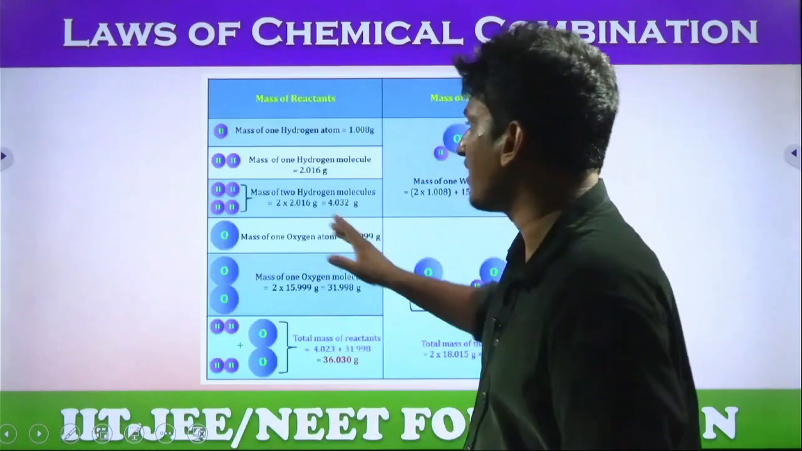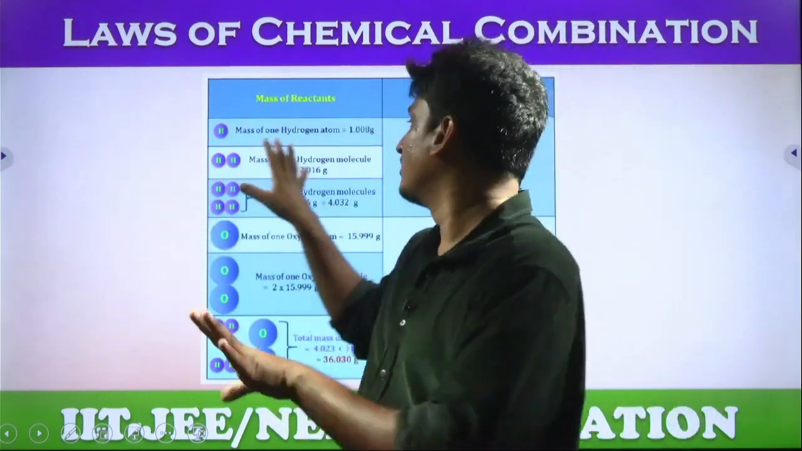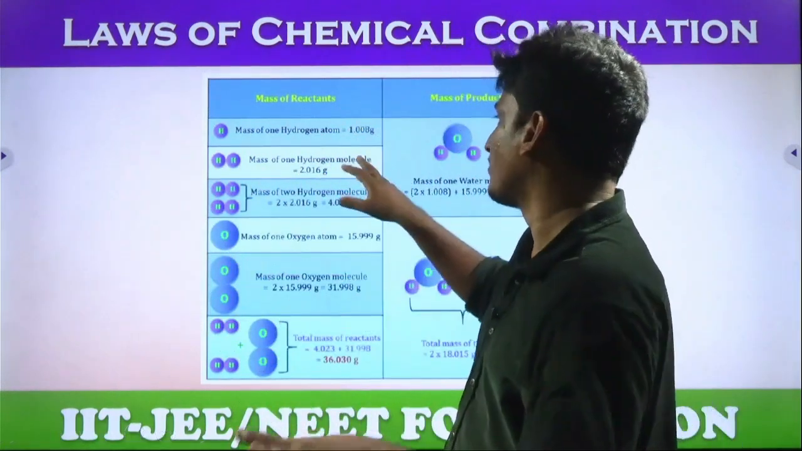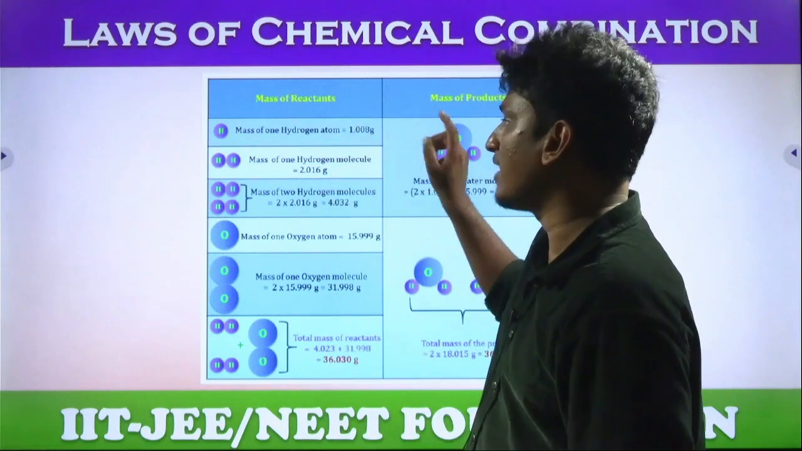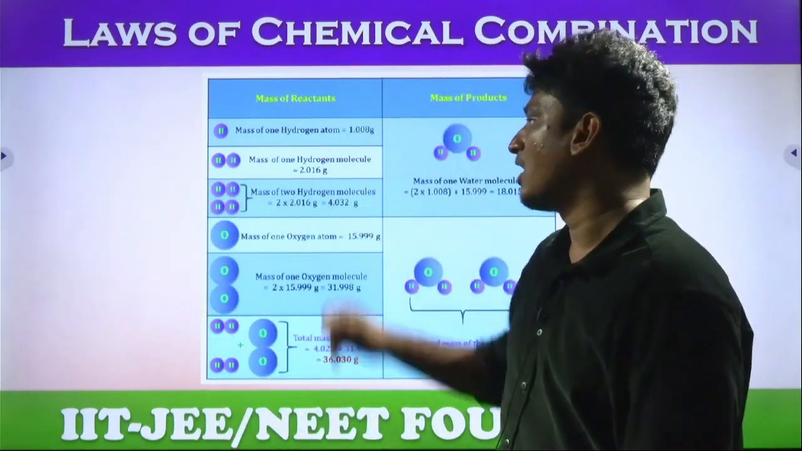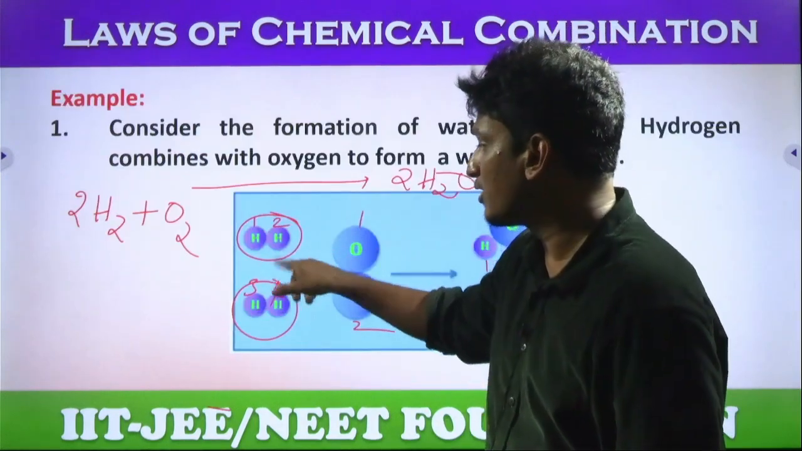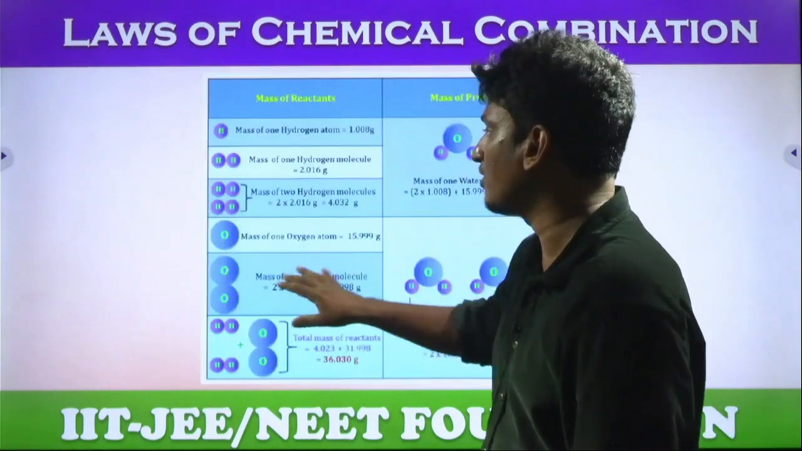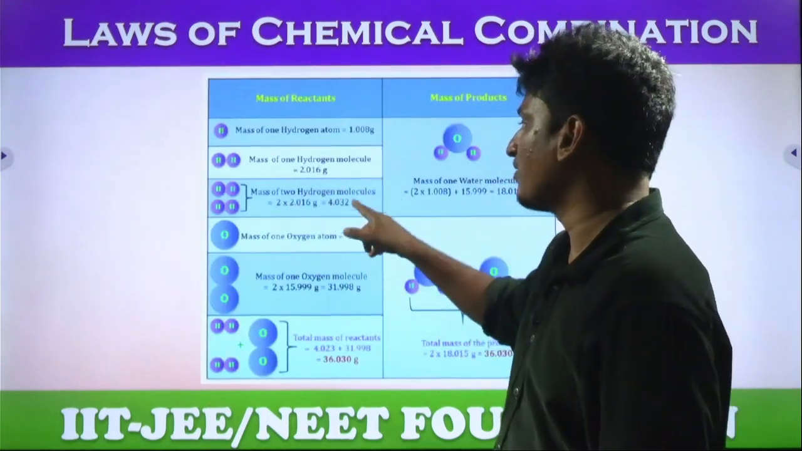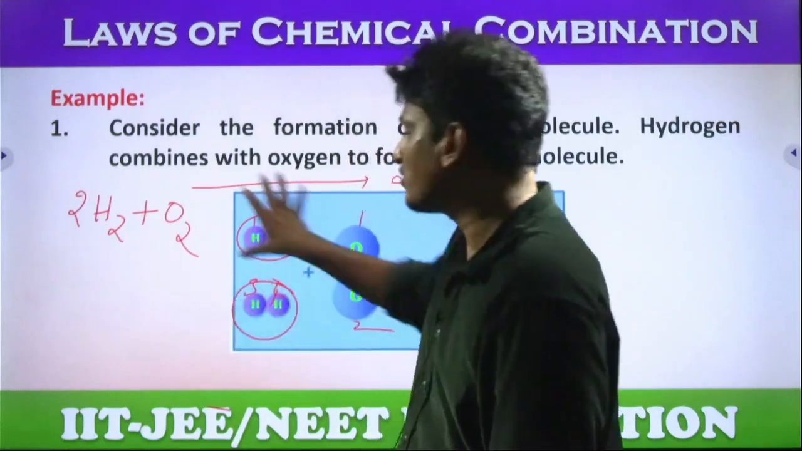So clearly in this slide, the masses were given. The mass of one hydrogen atom is precisely, not approximately, precisely 1.008 grams. So in a single molecule, how many are there? 2 hydrogens are there. So 2 into that number, how much we got? 2.016 grams. So total how many molecules are there? 2 molecules are there, 4 atoms are there. Yes or no? So 2 into that number, which is 4.032 grams, is the mass from the hydrogen side.